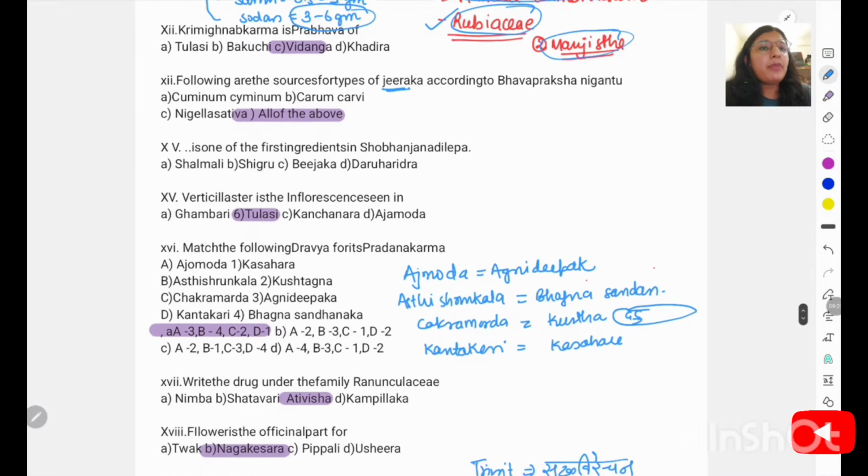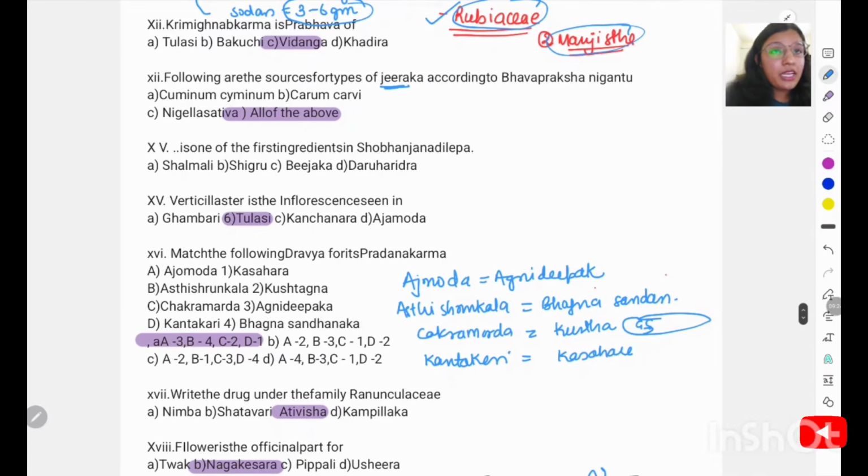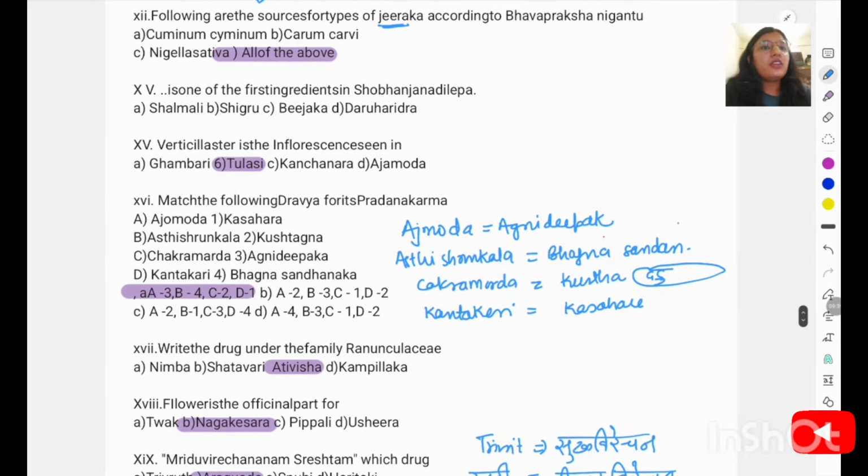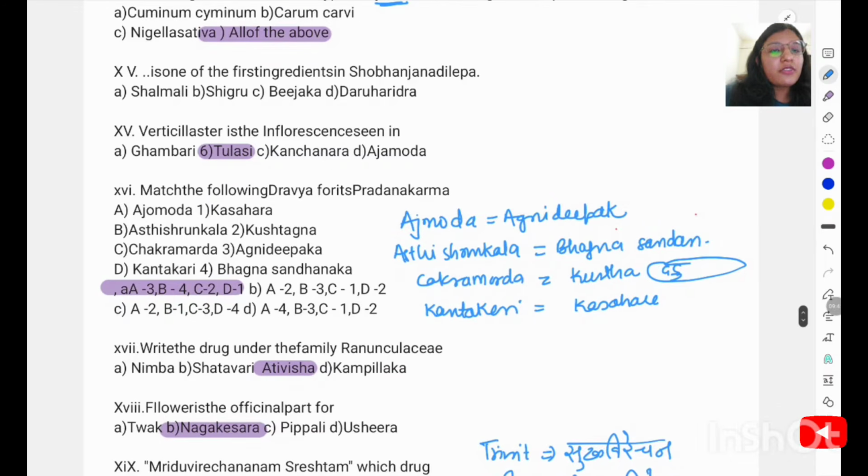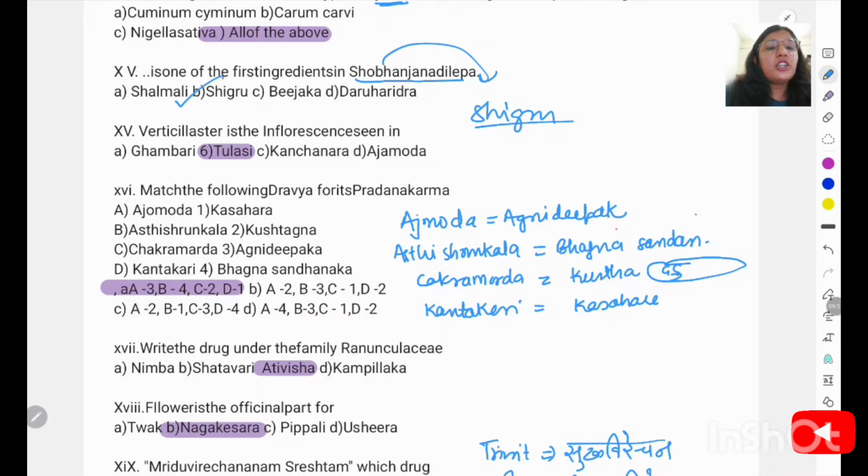Krimighna Karma is a Prabhava of Vidanga, that is Embelia ribes. Following are the source for the type of Jeerika according to Bhavaprakasha Nighantu. So these all are the Jeerika types like Jeerika, Kala Jeerika, Jaji. Which one is not. Which is one of the first ingredients in Shobhanjanadi Lepa. So Shobhanjana is actually the synonym of Shigru. So the right answer will be the Shigru.